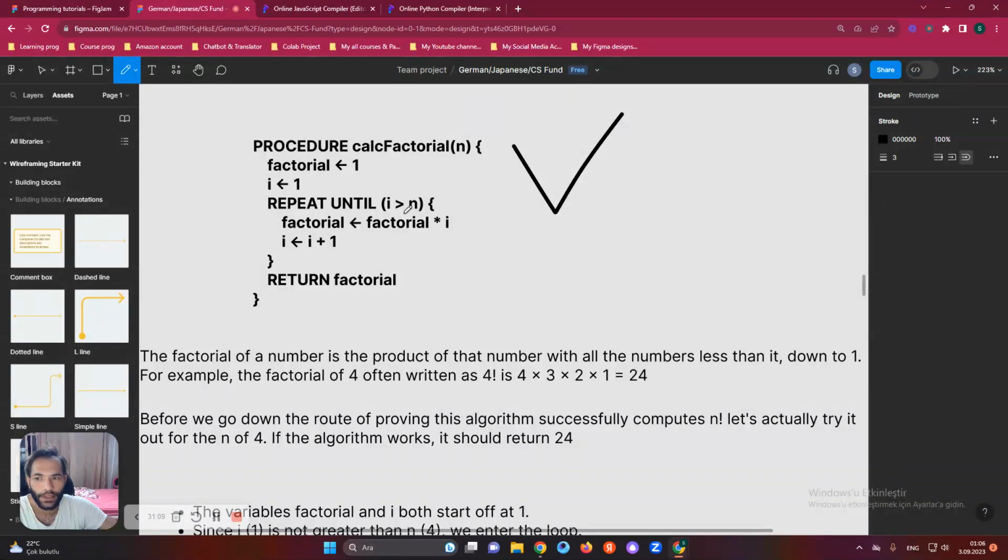While I is less than n, so this conditional, if I is less than the number, which was 4, and 2 is less than 4. In this case our factorial is 1, and our I number is 2, right? So 1 times 2 is 2, and now our factorial will become 2. And I will be increasing again. So if you go back here, factorial will stay 2 and our I will be 3. 2 times 3 is 6.